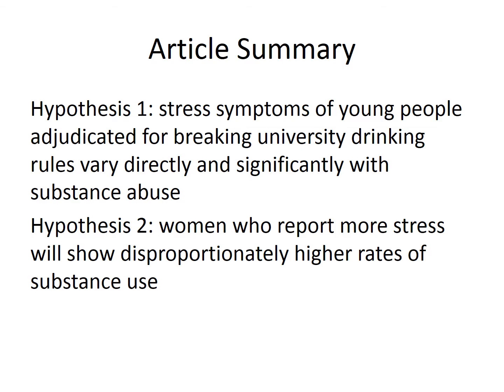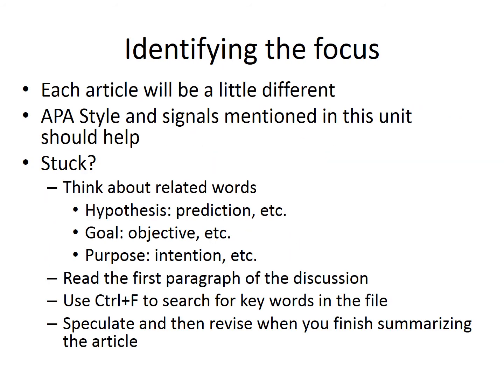Your article summary worksheet can summarize the hypotheses like the model in this slide. The two examples not only provided practice, but also highlight that each article will be a little different. APA style helps us know where to look, and this unit mentioned a number of signal words to look for. If you're stuck, you can use the search function to look for keywords in the file. Sometimes you might need to think of alternative keywords the author might have used.